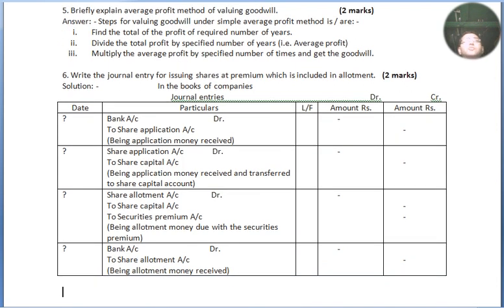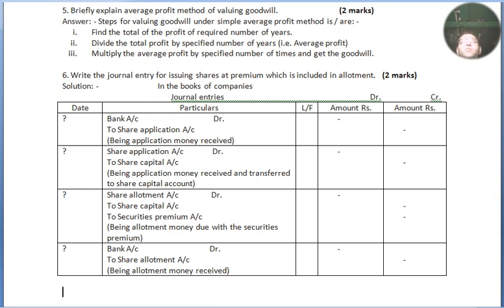Now we move to our next question, question number 5 for 2 marks. Briefly explain average profit method of valuing goodwill. Under average profit method, there are 2 methods. As we know, one is simple average method and another one is weighted average method. But for 2 marks, this much will do, and we will write only regarding the simple average profit method.